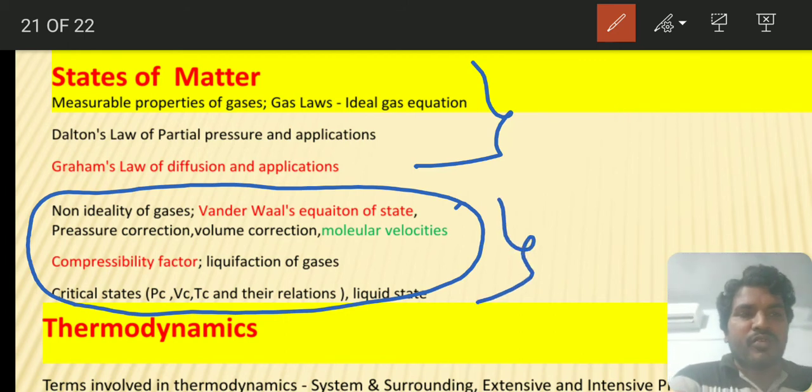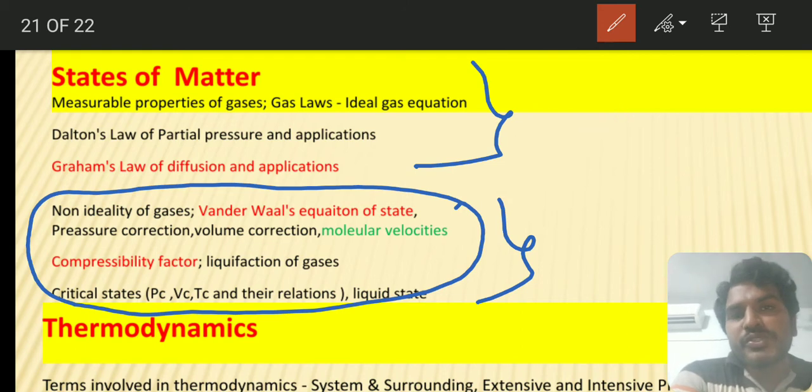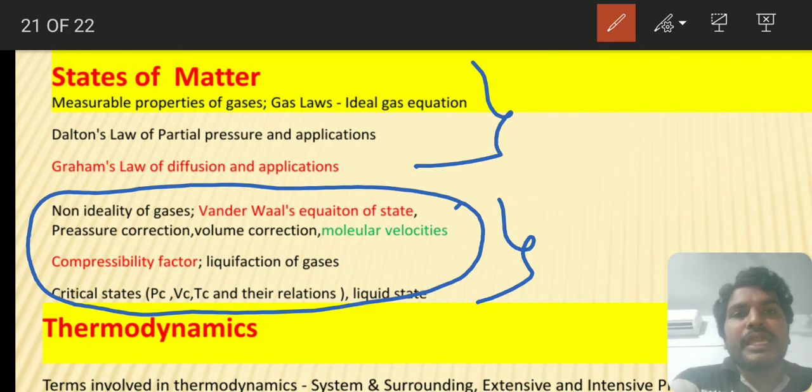What is A and what is B, what A indicates, what B indicates. As A value increases, it means the attraction force increases, so liquefaction capacity increases. B value increases, it means the size of the molecule increases. And critical temperature, what is critical temperature? What is the relation of liquefaction capacity with the critical temperature?